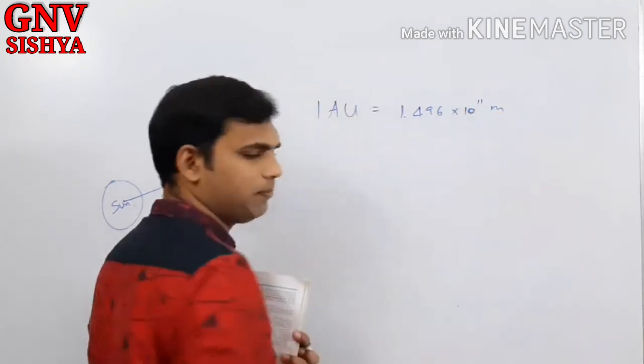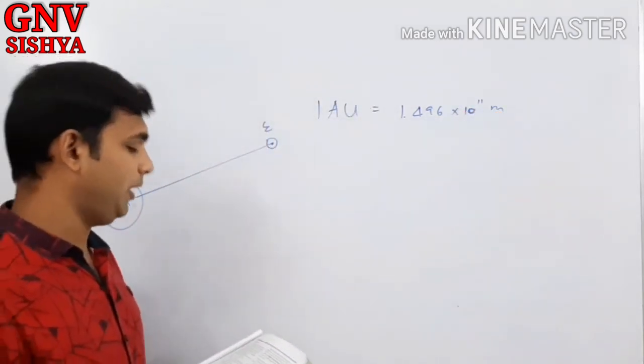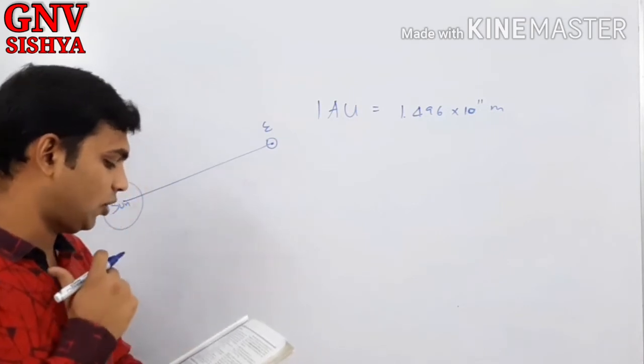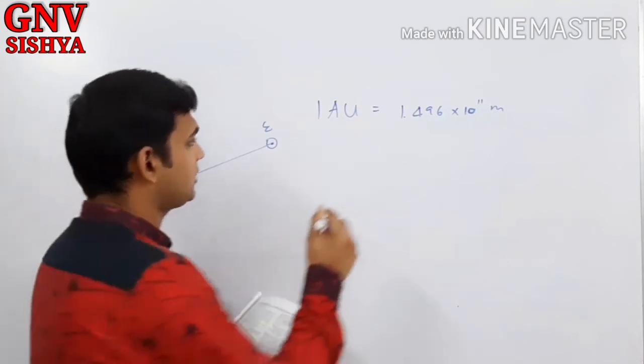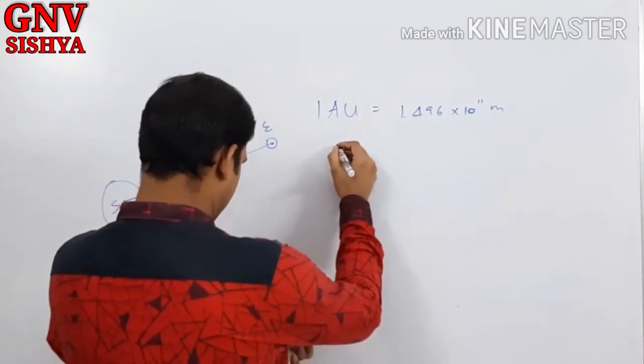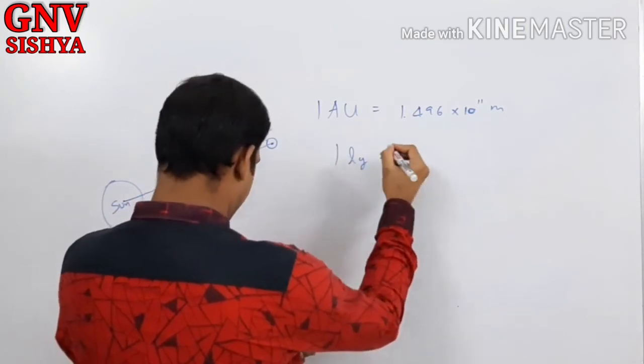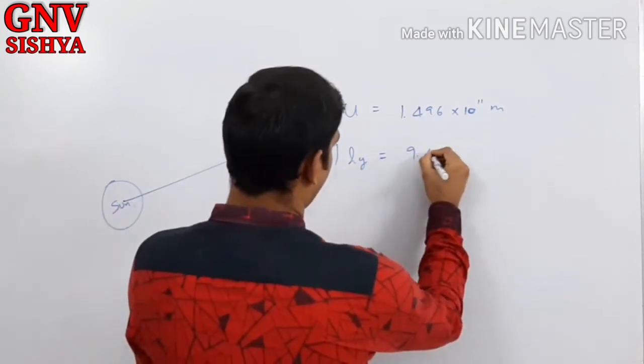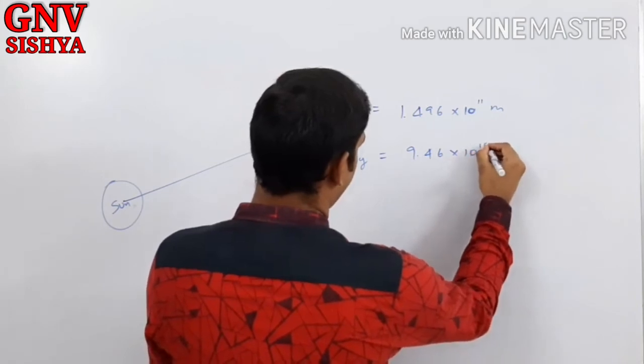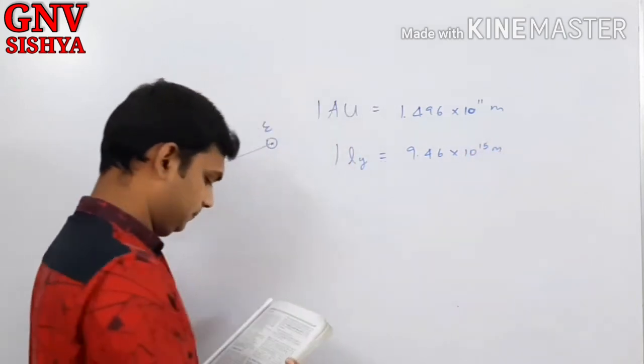Yes or no? In that example sum also this would have been given, right? So this is one astronomical unit. And what is the next topic? 1 light year, which is equal to 9.46 into 10 power 15 meters. So what is this light year?